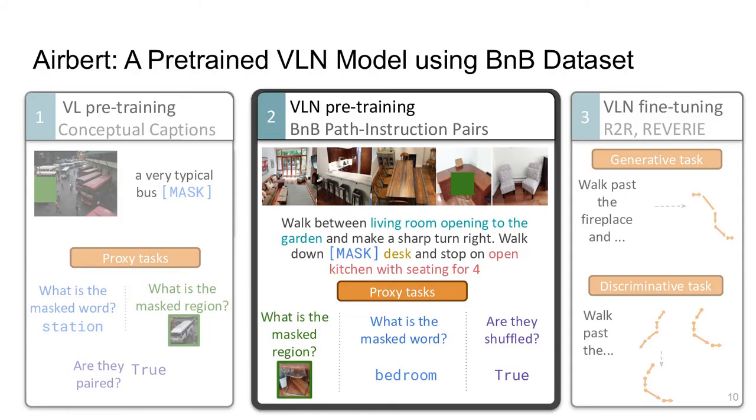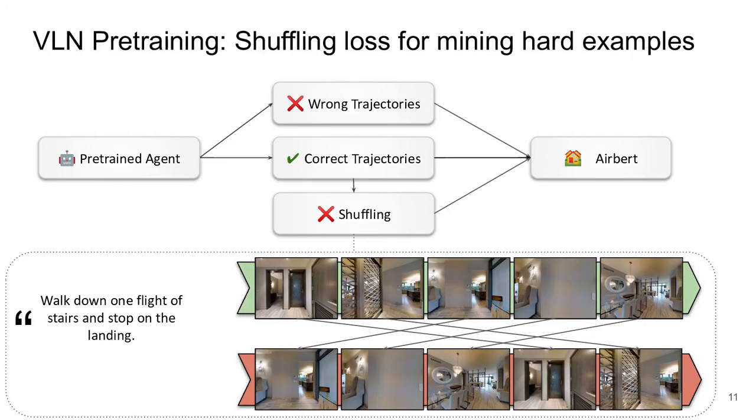For a fair comparison with VLN-BERT, we start with a ViLBERT model pre-trained on conceptual captions, and we are going to fine-tune it on the same downstream task. But before fine-tuning, we pre-train ViLBERT on the B&B dataset with three proxy tasks: word masking loss, image masking loss, and the shuffling loss. Another contribution of our paper consists in improving downstream fine-tuning by mining harder and more meaningful examples. We can adapt the shuffling loss used during pre-training by shuffling correct trajectories.